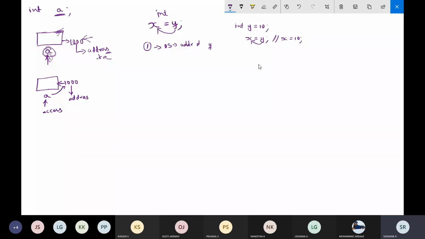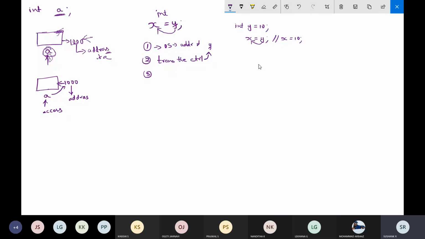So the first thing is to check the address of y. After that, transfer the control to the byte where the address is matching with y's address.